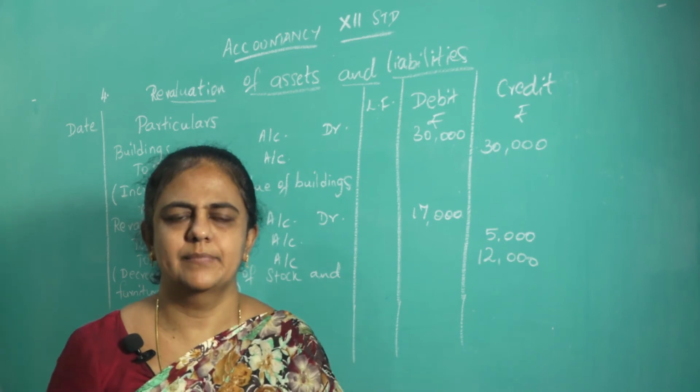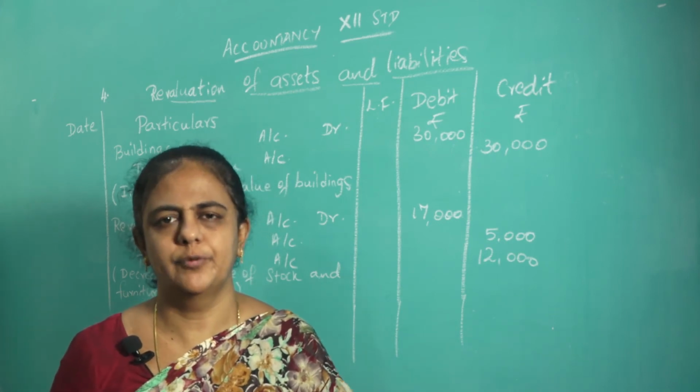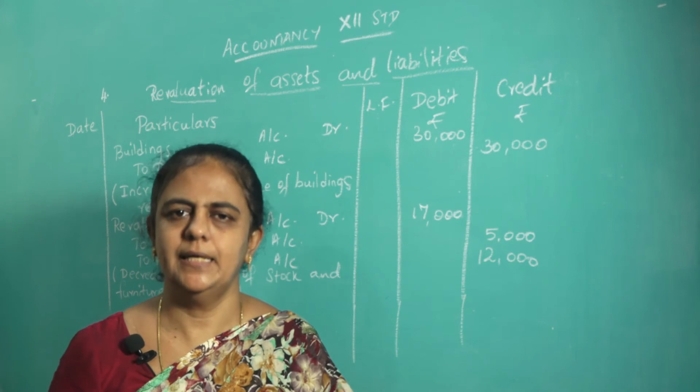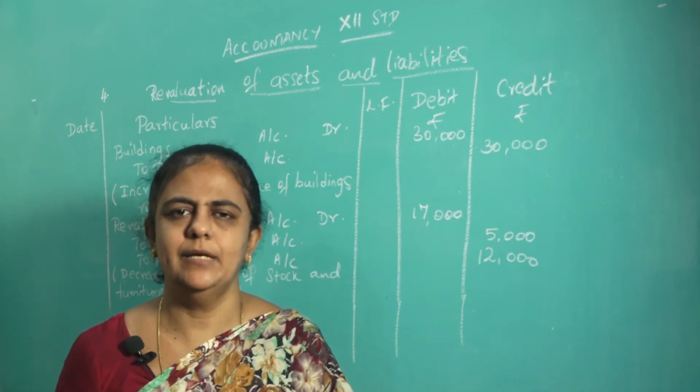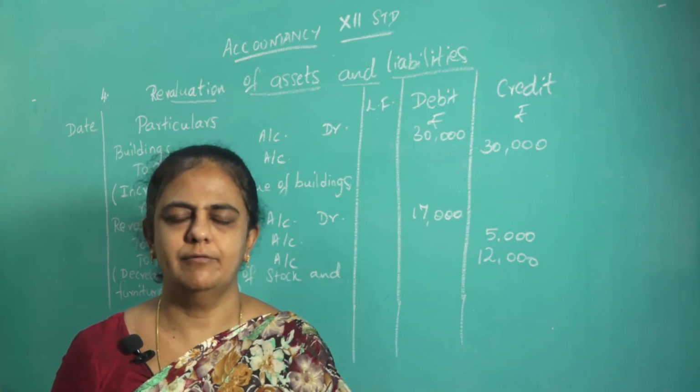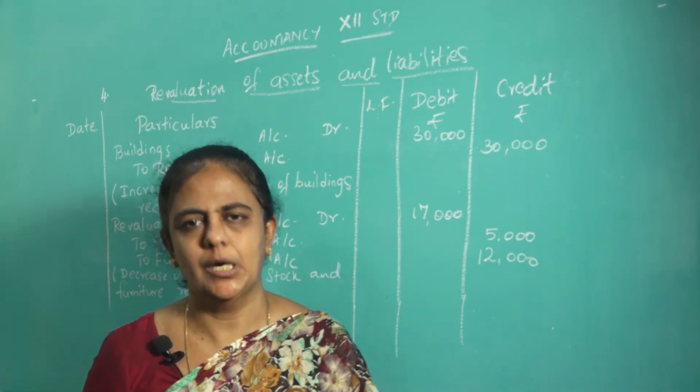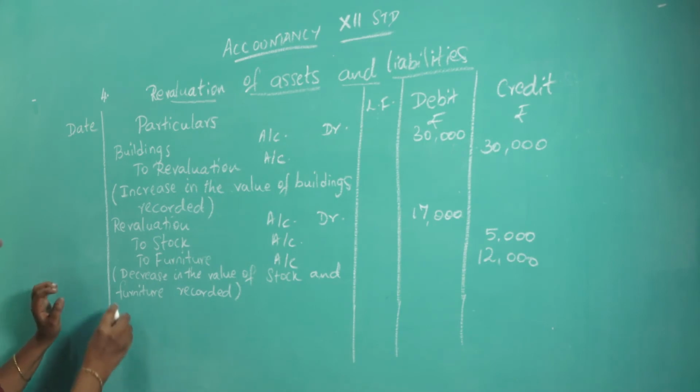Next, last adjustment. Provide an outstanding liability of rupees 1,000. This is an outstanding liability you have to create. That means it is loss. Loss means again what you have to do? Again you have to debit revaluation account. Outstanding liability is a loss.